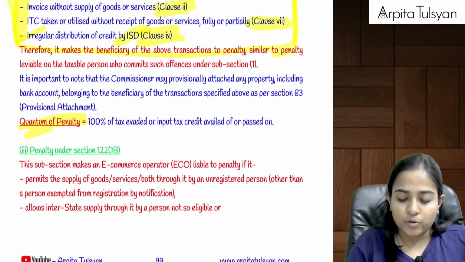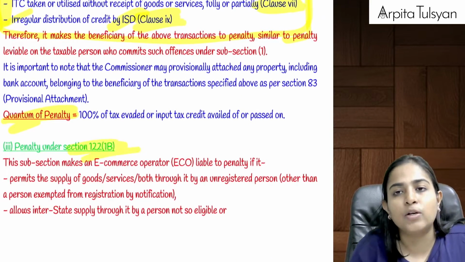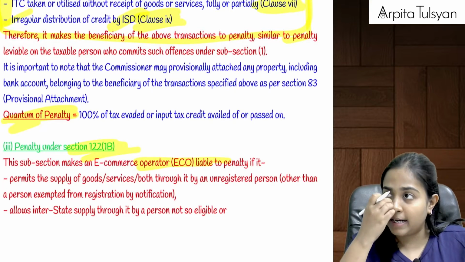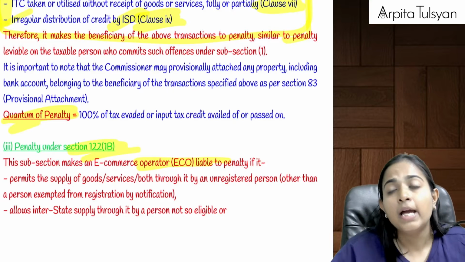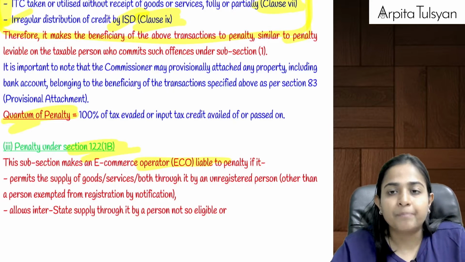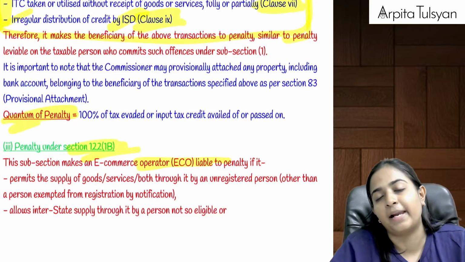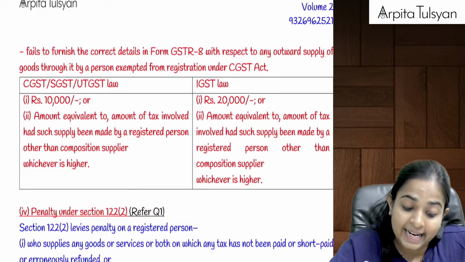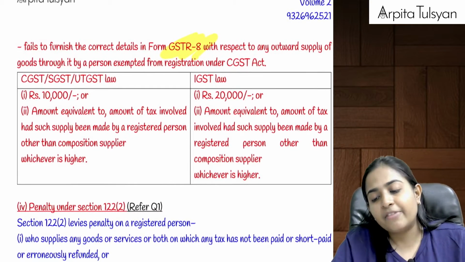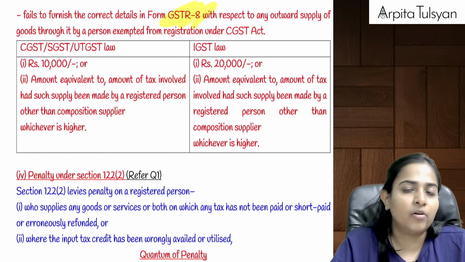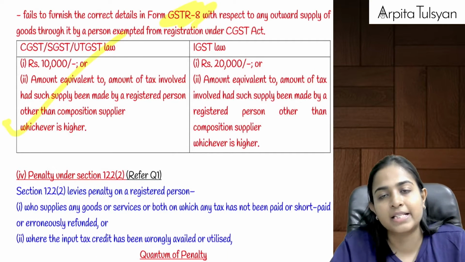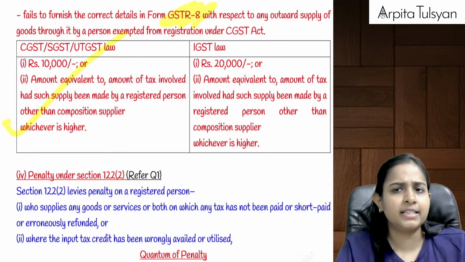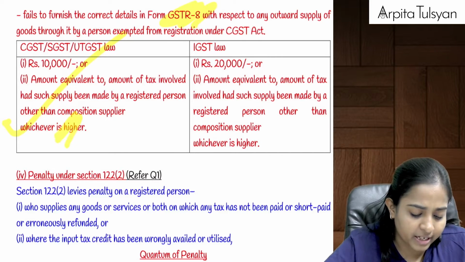Then there was a new section inserted here, that is section 122(1B), which imposes a penalty on the e-commerce operator. That is, if the e-commerce operator allows some supply through it by any person who was not allowed to supply through the ECO, or if the ECO was supposed to file GSTR 8, which we had studied in the amendments, and has not done that, then the ECO will be liable. The penalty is normal 10,000 or 100% of the tax, whichever is higher: 10,000 under CGST, 20,000 under IGST, or the amount of tax involved, whichever is higher.